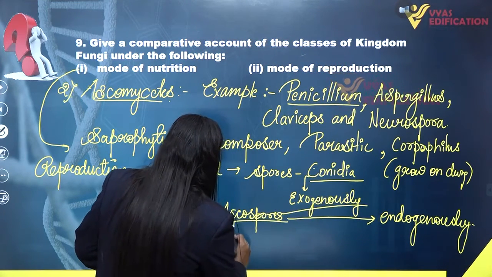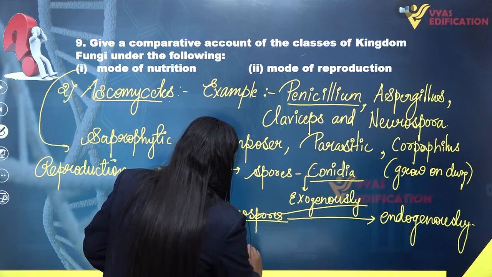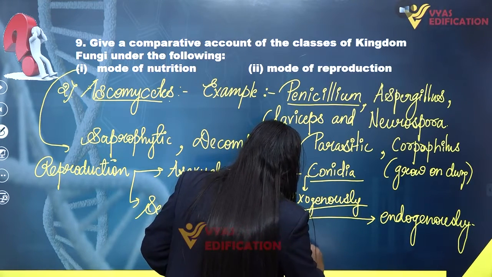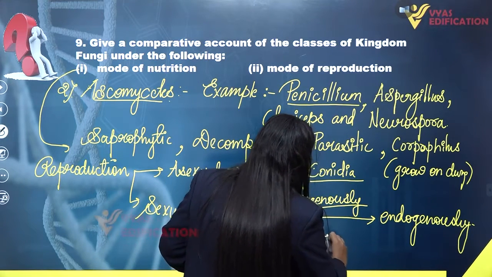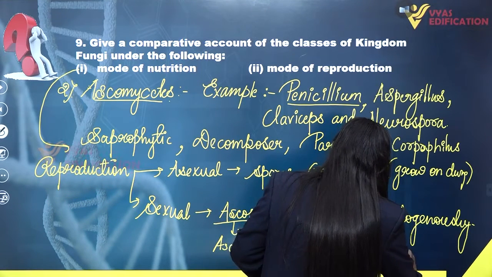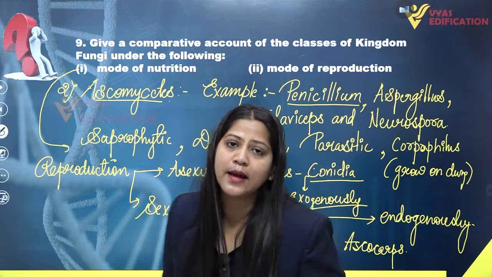So these ascospores are produced inside asci and are arranged in ascocarps. So this is all about the second class of fungi, that is Ascomycetes.